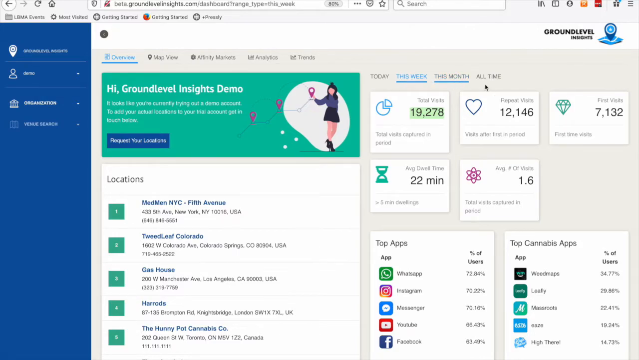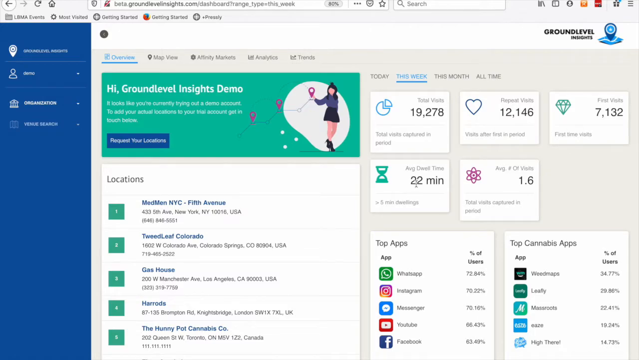I can change this to month, day, whatever time frequency we want. We can further then break this data down to understand that of the 19,278, 12,146 of them are repeat visitors, meaning that their mobile devices have been in our stores before, versus first-time visitors, meaning these are brand new, unique customers, essentially, that have never visited one of our stores before.